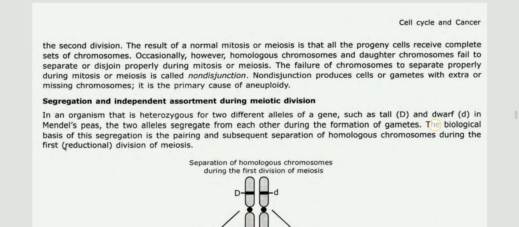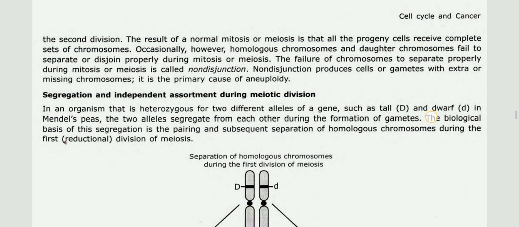Occasionally, however, homologous chromosomes and daughter chromosomes fail to separate or disjoin properly during meiosis or mitosis. The failure of chromosomes to separate properly during mitosis or meiosis is called nondisjunction. Nondisjunction produces cells or gametes with extra or missing chromosomes. It is the primary cause of aneuploidy.